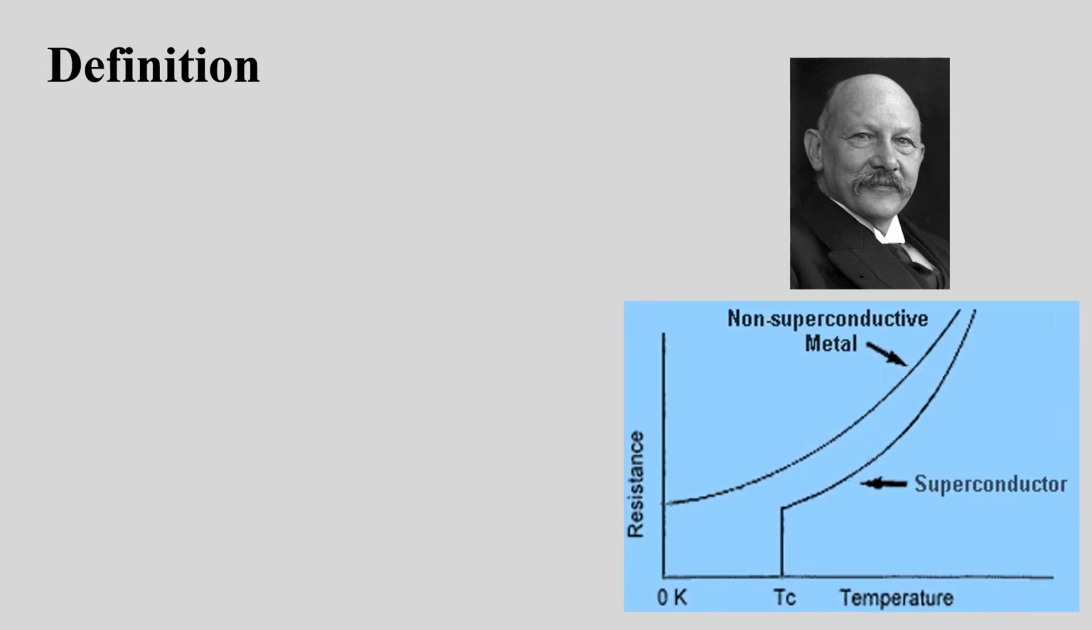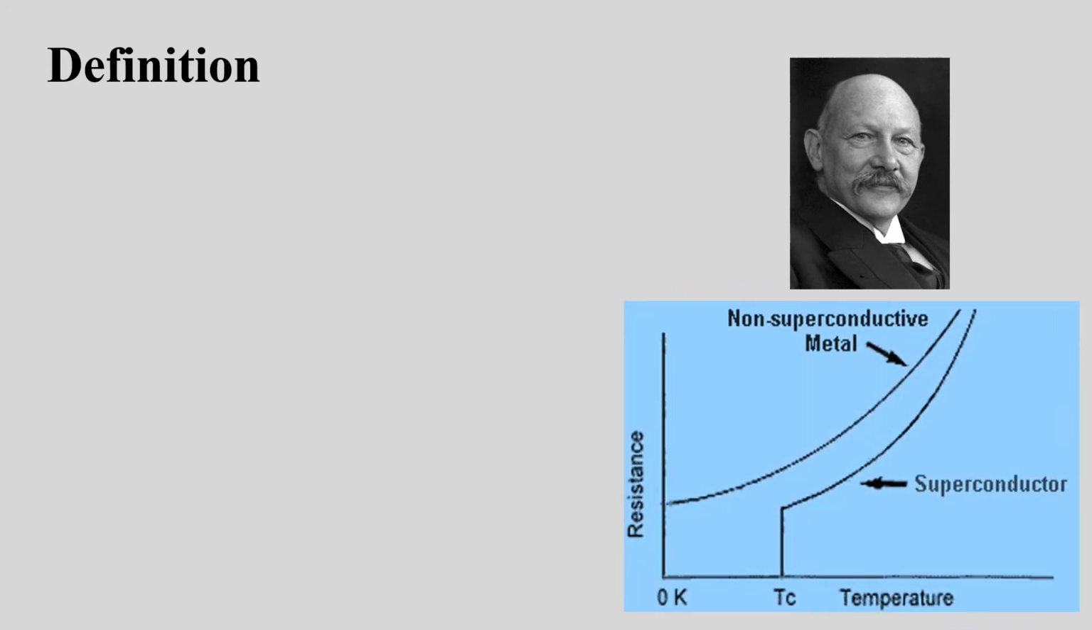Kamerlingh Onnes was a Dutch scientist working in this field. During one of his experiments, he found that the electrical resistivity of mercury vanished suddenly when the temperature is lowered to 4.2 Kelvin. This is a graph showing the variation of resistance with the temperature.